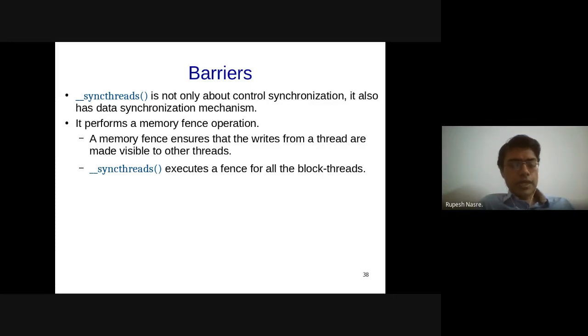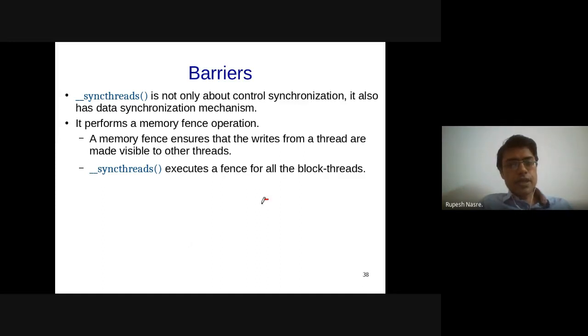So we all know that sync threads is a control mechanism. What that means is that we are talking about different threads coming to the same program point. Right? This has nothing to do with synchronization with respect to the data. What that means is that it doesn't say anything specifically about whether, if I write something to a memory location before the barrier, before sync threads, its effect is going to be visible outside the barrier, that is after the barrier.